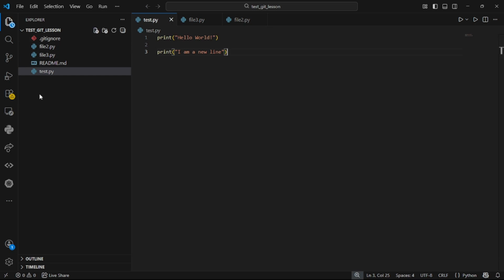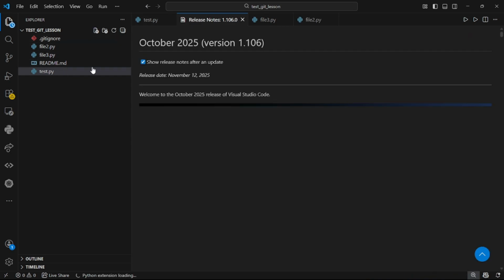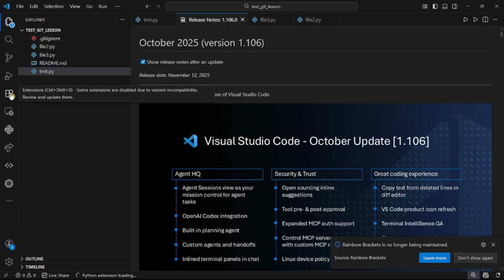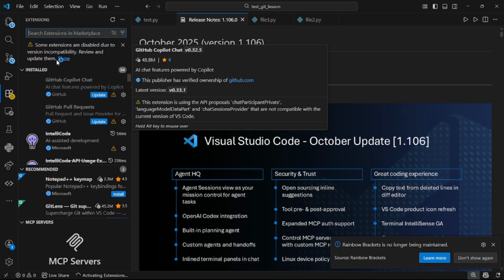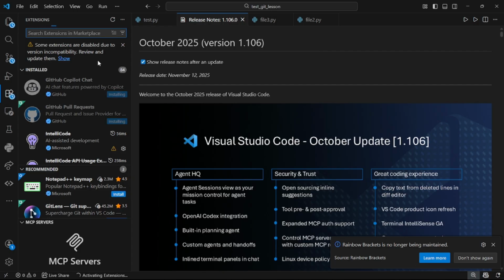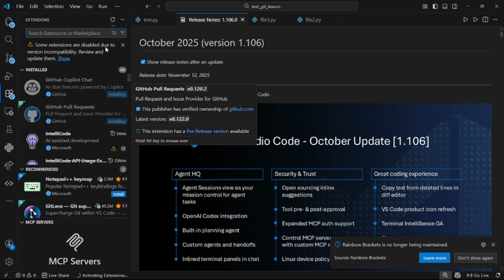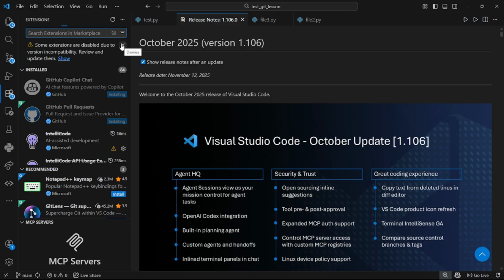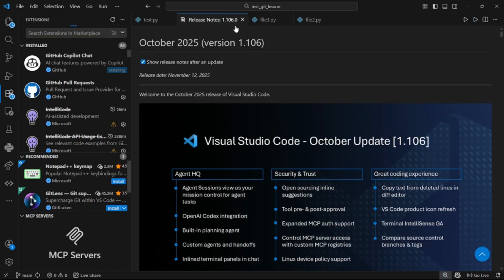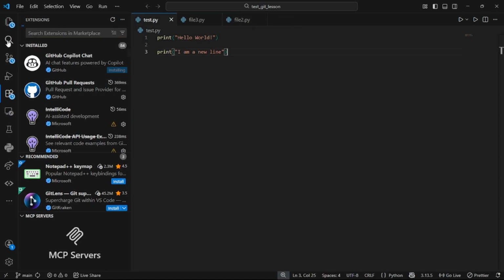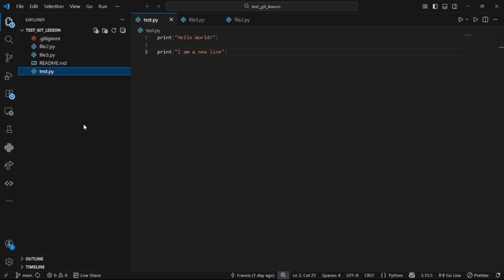Let's see. So currently the status of every file is here. Some extensions are broken, some extensions are disabled due to version compatibility, review and update. I'll come to this VS Code issue later. Thanks for the prompts. The new release and incompatibility issue, we'll solve them later. But right now we have this, right? Part 1, part 2, part 3. This is what we added last time.